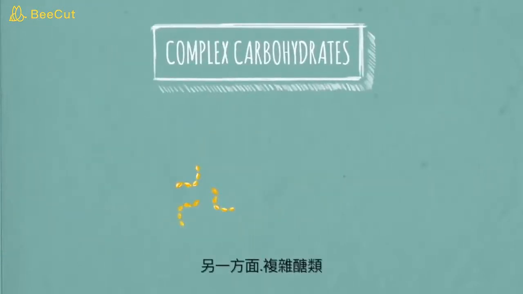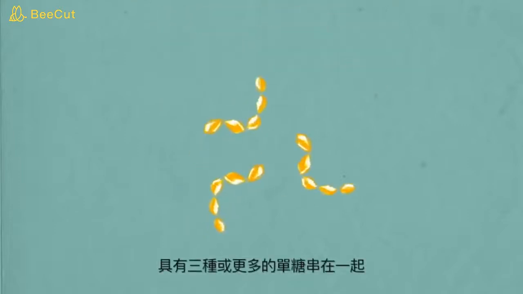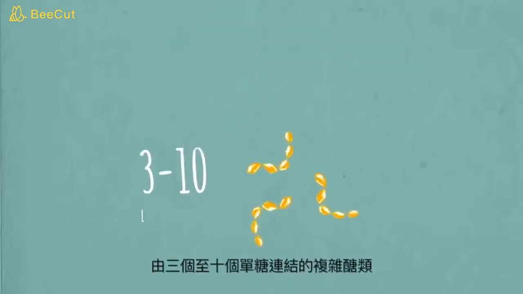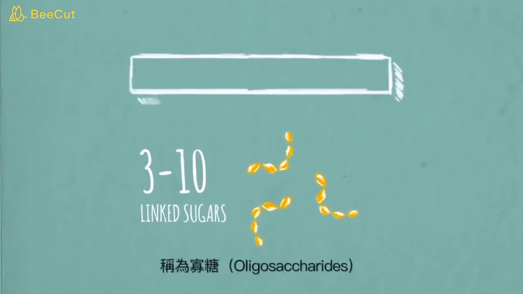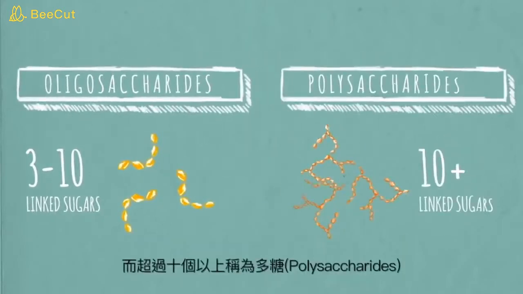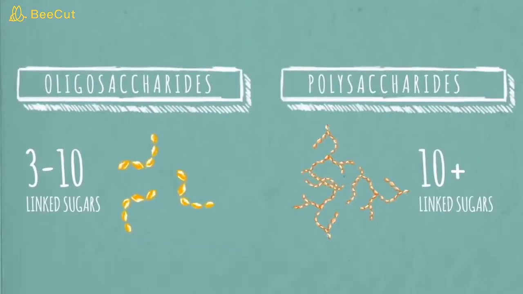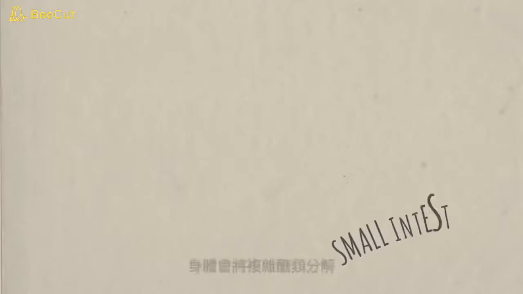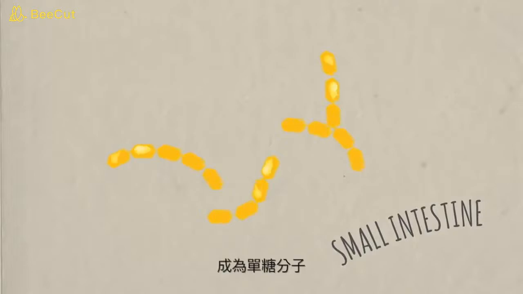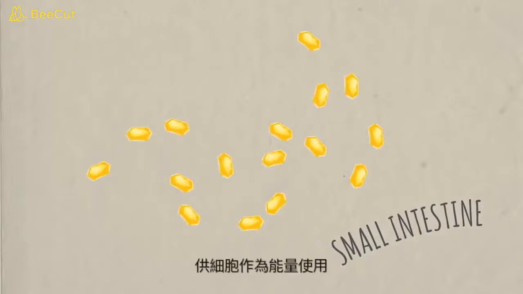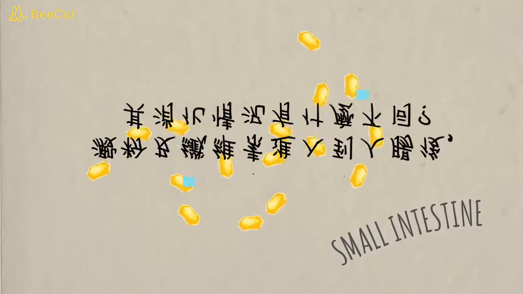Complex carbohydrates, on the other hand, have 3 or more simple sugars strung together. Complex carbohydrates with 3 to 10 linked sugars are oligosaccharides. Those with more than 10 are polysaccharides. During digestion, your body breaks down those complex carbohydrates into their monosaccharide building blocks, which your cells can use for energy.